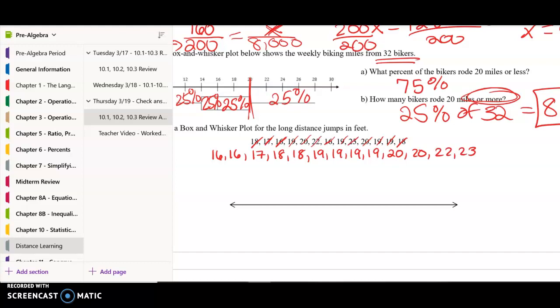And again, I'm going to count, just to make sure I don't mess everything up by missing one number.